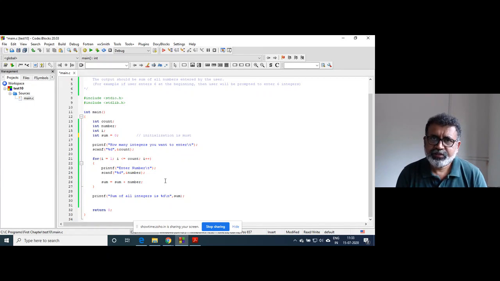That's it. So again, I repeatedly say this: whatever you think, you need to put in programming statements, your own logic. Here, mathematics doesn't come into the picture. This is simple mathematics, addition of two numbers. That's it.